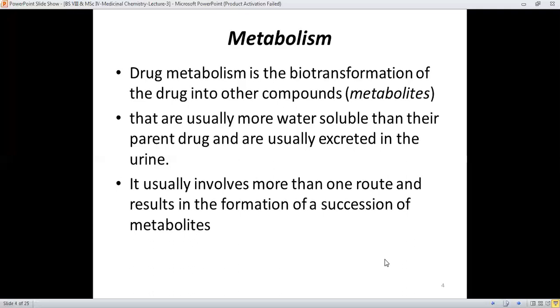One metabolite is formed, then it will enter into another route, which leads to the formation of other types of metabolites. It means that the whole process of metabolism is not simple, but it has complex chemistry as well.